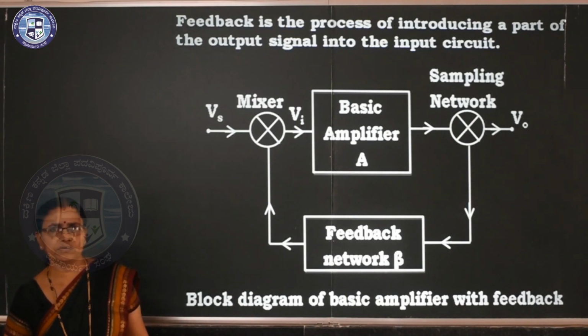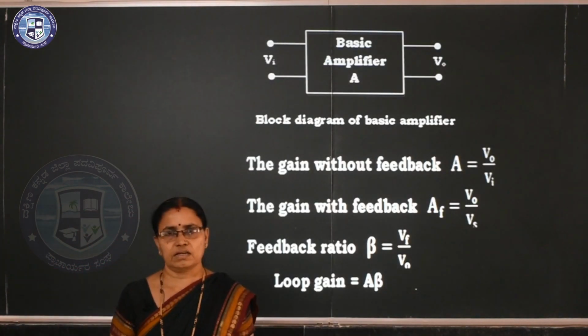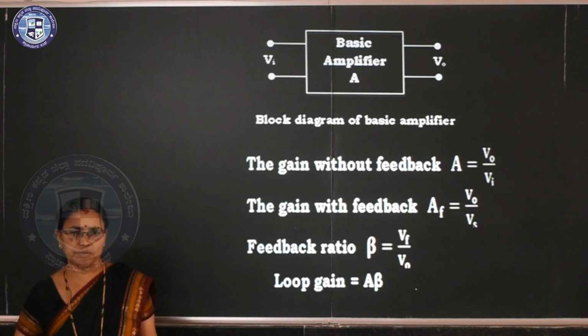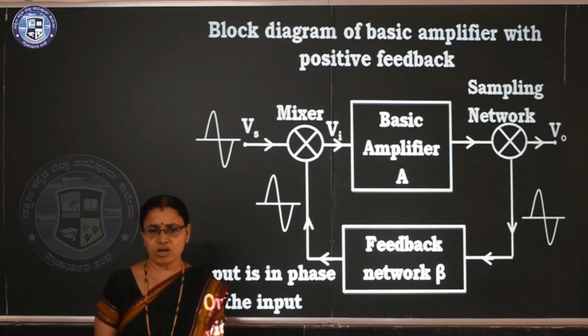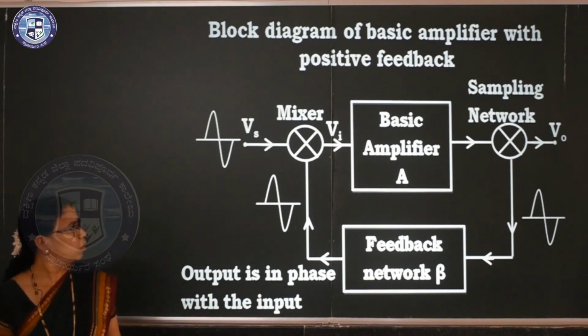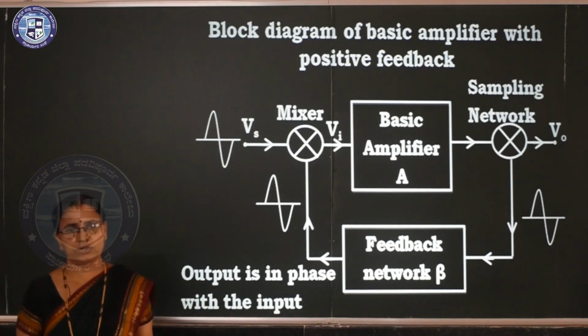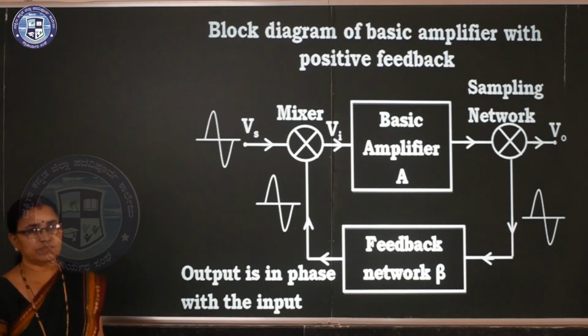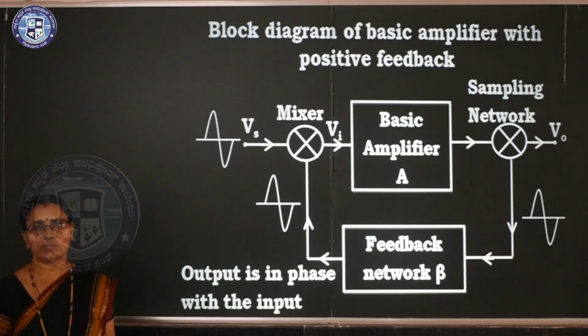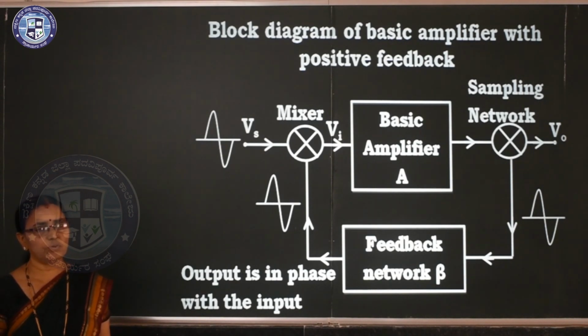Again we can classify it into 2 types, that is positive feedback and negative feedback. Clear? Here is the block diagram of a basic amplifier with positive feedback. You can observe the waveforms I have drawn here: the output, after 360 degrees, is given back to the input. It is in phase with the input, so it is called positive feedback. The output given back to the input in phase with the input is nothing but positive feedback.